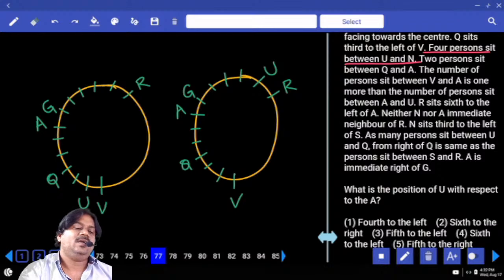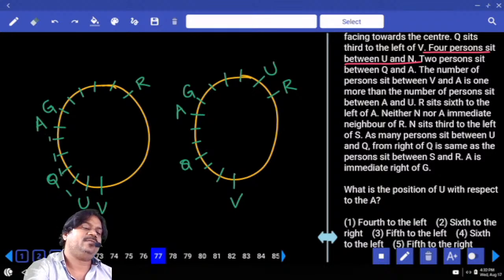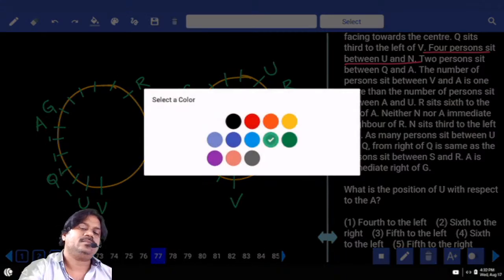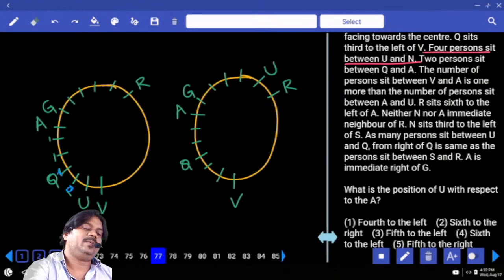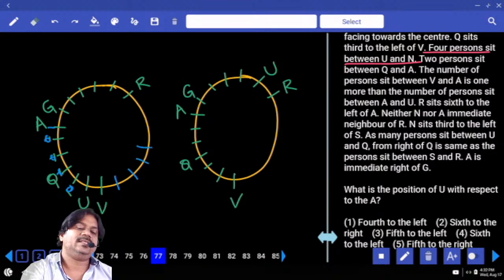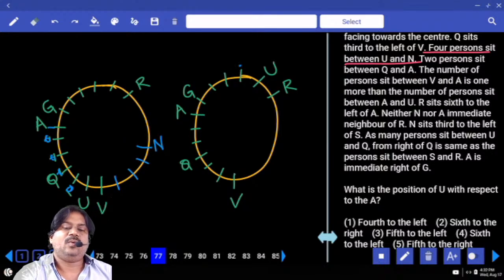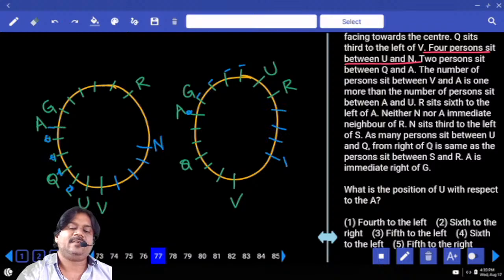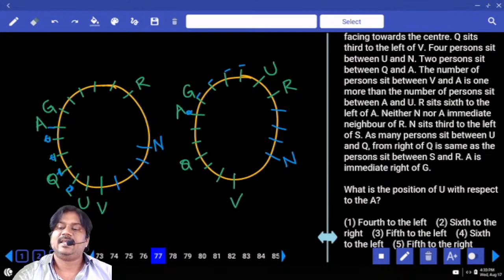4 persons. U, 1 person, 2 person, 3 person, 4 person. Is it possible to write N? No. 1, 2, 3, 4. Is it the place of N? Yes. And U and N, 1 person, 2 person, 3 person, 4 person. Can we have a chance to write N here? No. 1, 2, 3, 4. And is it the place of N? Yes.